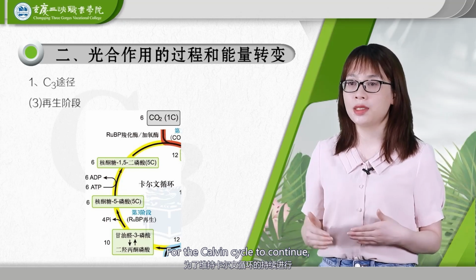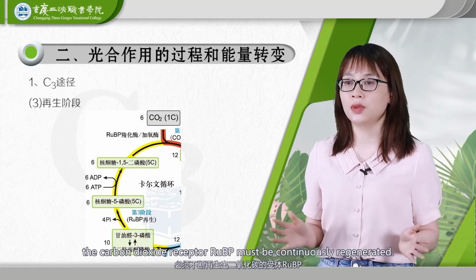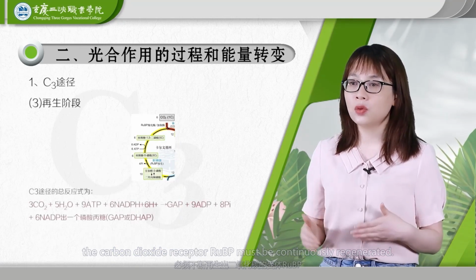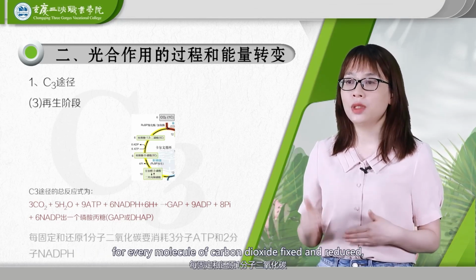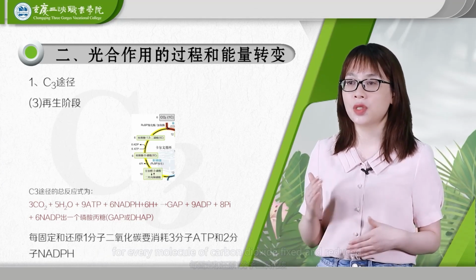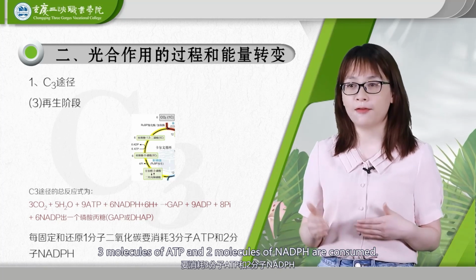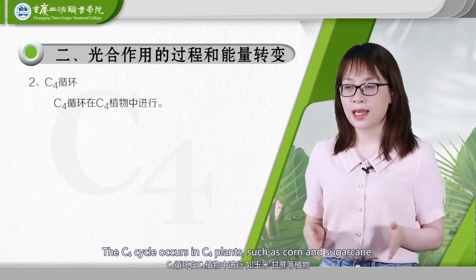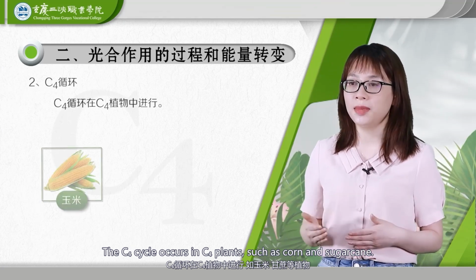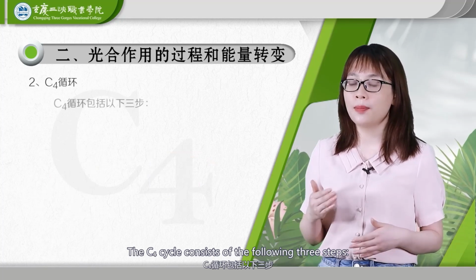For the Calvin cycle to continue, the carbon dioxide receptor RuBP must be continuously regenerated. The overall equation of the C3 pathway shows that in the entire Calvin cycle, for every molecule of carbon dioxide fixed and reduced, 3 molecules of ATP and 2 molecules of NADPH are consumed. 2. The C4 cycle. The C4 cycle occurs in C4 plants, such as corn and sugarcane. The C4 cycle consists of the following 3 steps.